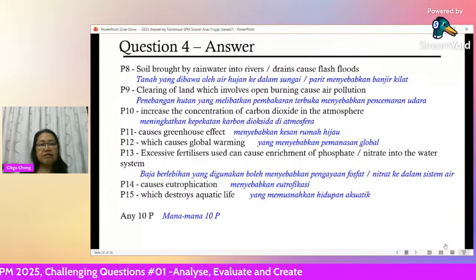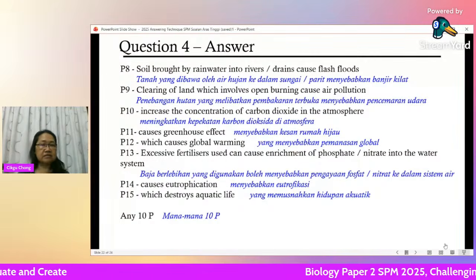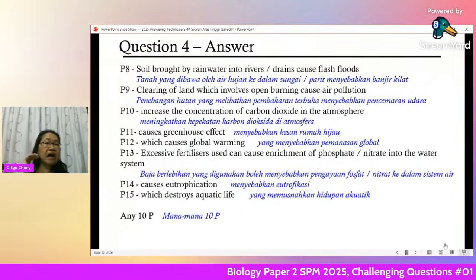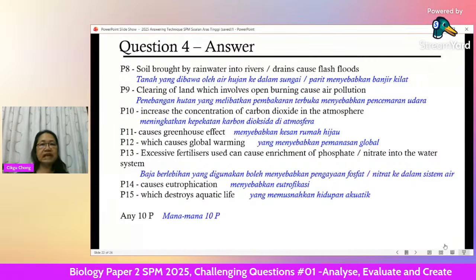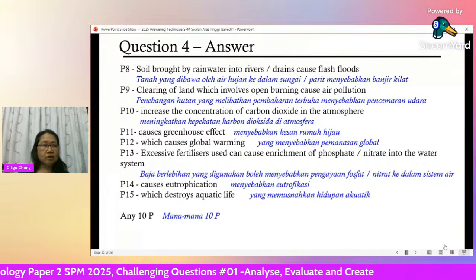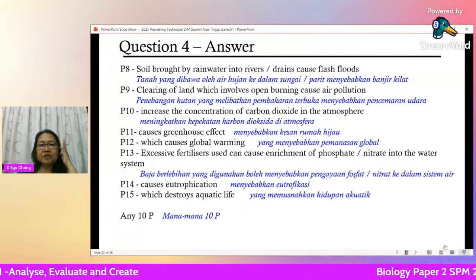Just keep on talking, all right? You have a minimum of 10 points, you have your maximum marks. Okay, see, all this is very standard answers. Like I said, if you remember half of this, you can write a very good essay already. So keep this as an example. Whenever they ask you questions about environment, if you can talk about half of this, I think it's a very good essay already.